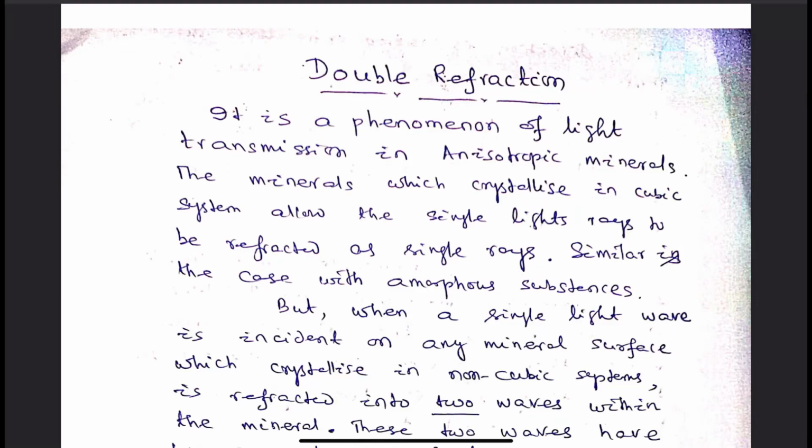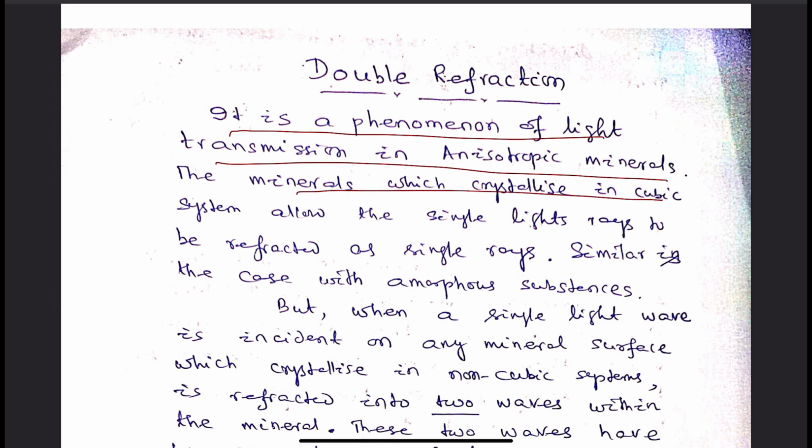My dear students, today we will discuss double refraction. This is a phenomenon of light transmission through anisotropic minerals, or the minerals which crystallize in non-cubic systems.